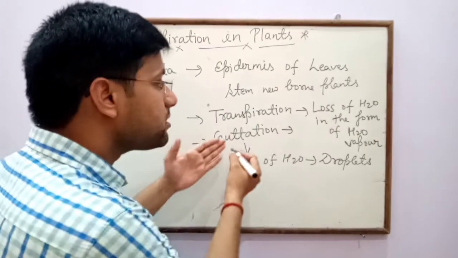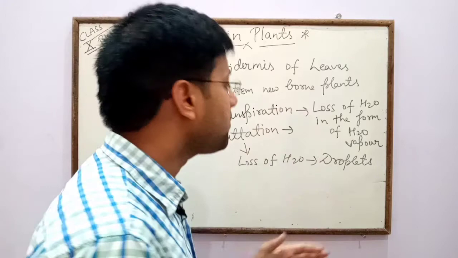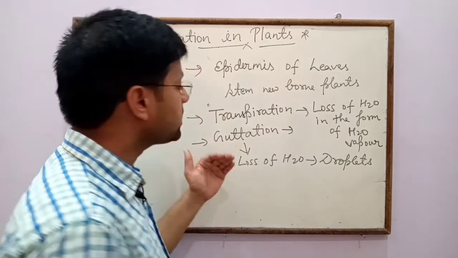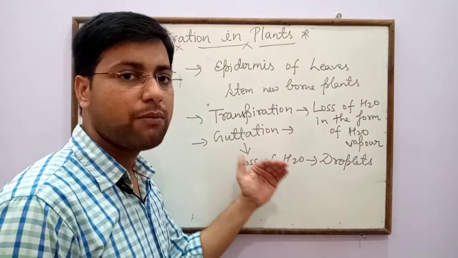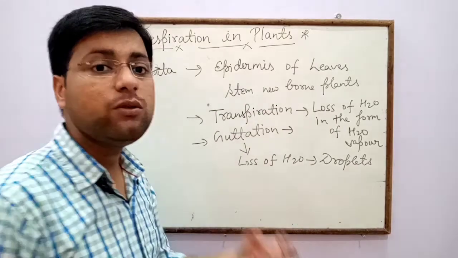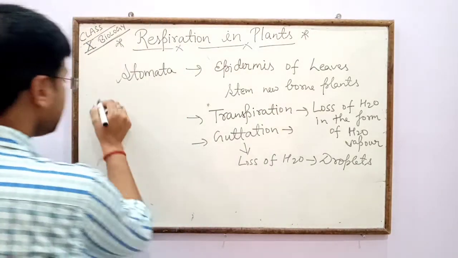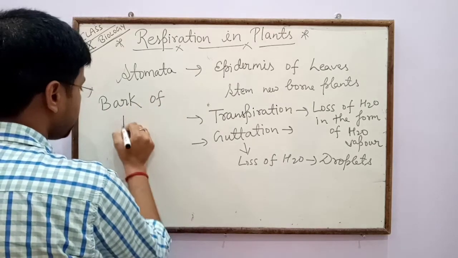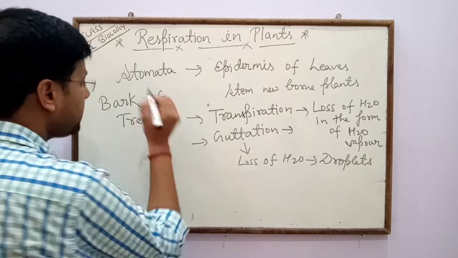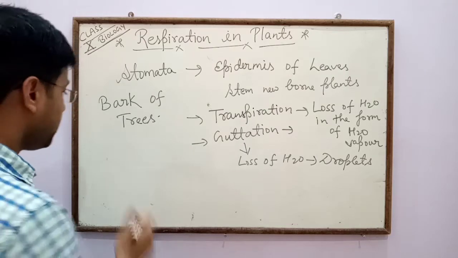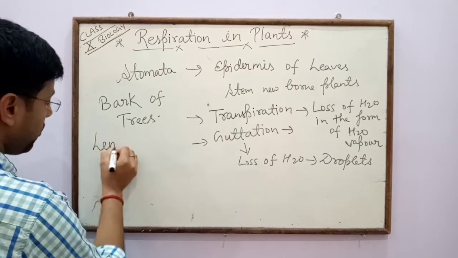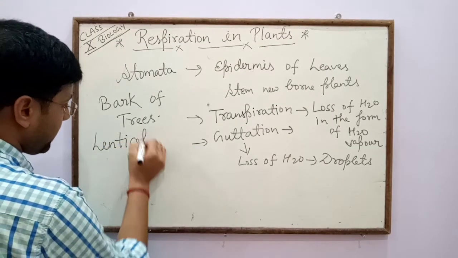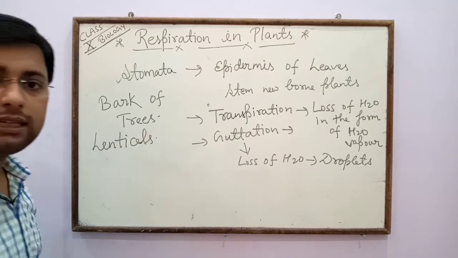So in transpiration the water is lost in the form of vapor, while in guttation the water is lost in the form of droplets. In higher woody plants, especially in the bark of trees, other pores are present, and those pores are called lenticels.